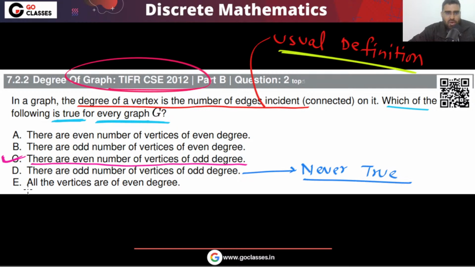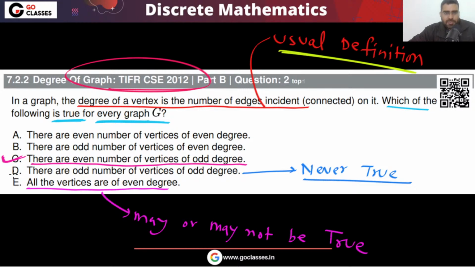What about all the vertices being of even degree? This may or may not be true. But remember, option D is never true. What about an even number of even degree vertices? Again, this may or may not be true.